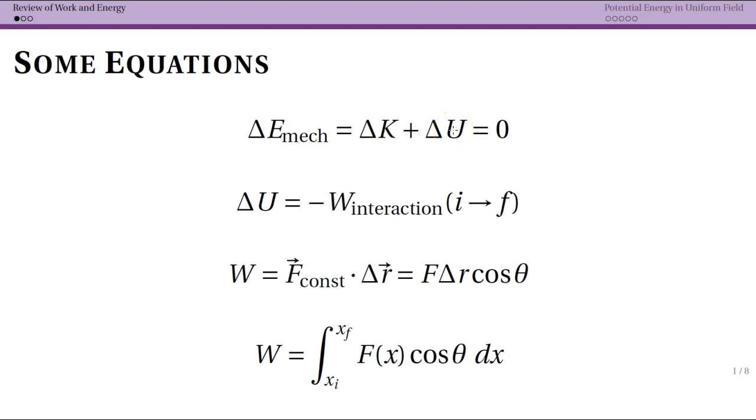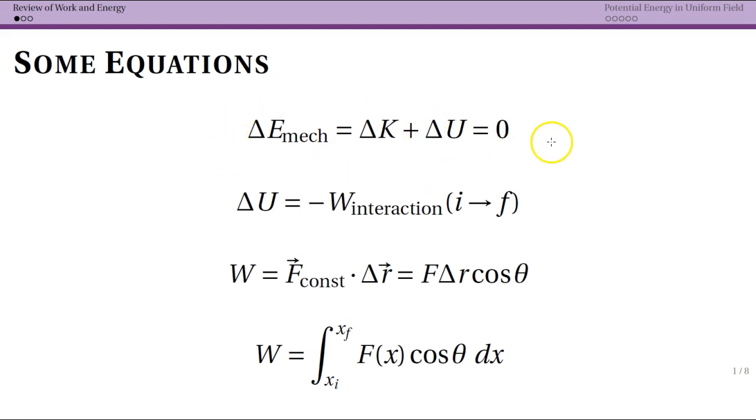We're going to start with a little bit of a review of work and energy. These topics were largely covered in mechanics. I hope that you remember something, but there's a specific approach that we're going to take here to think about potential energy of electrostatic systems, of charge systems. So I'm going to try to talk you through a little bit of a review.